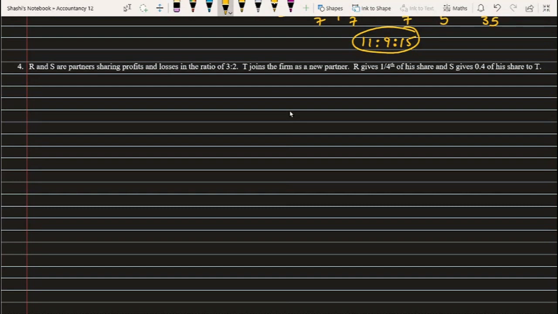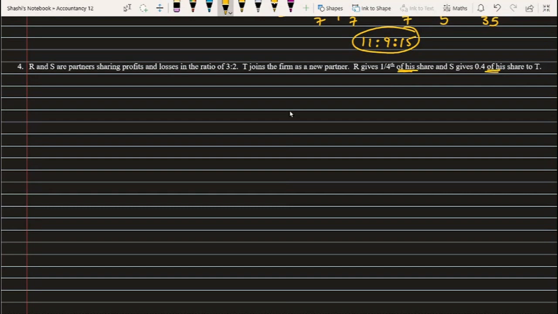Now T has joined the firm, but it's not clearly mentioned for how much share. And here it says R gives 1/4. So we can make out R sacrifices 1/4 of his share, to be underlined, of his share. So first step will be to find out 1/4 of his share. What is 1/4 part of R's share? Same way S gives 0.4 of his share. So this clearly says that first step will be to calculate what they are sacrificing.